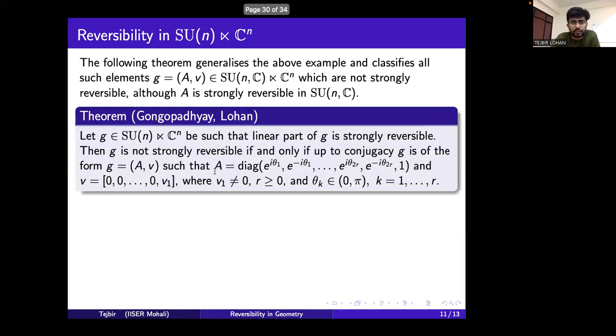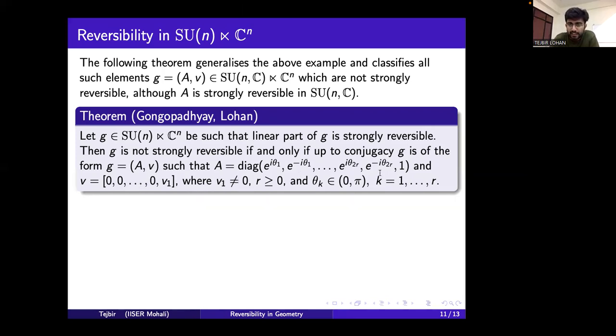And now I will state a theorem. This theorem generalizes the previous example and classifies all such elements which are not strongly reversible, although their linear part is strongly reversible. Note this theorem: G belongs to SU(n) semi-direct product C^n, and the linear part of G is strongly reversible. Then G is not strongly reversible if and only if up to conjugacy G has this form, that G equal to AV, where A is this and B is this.